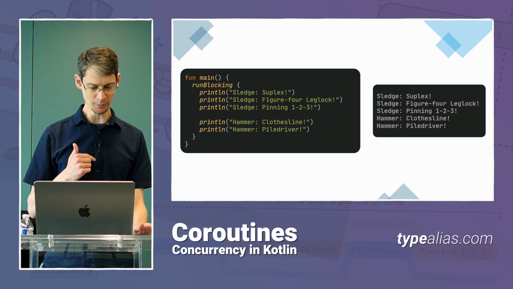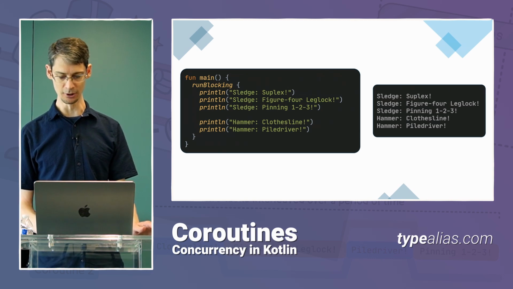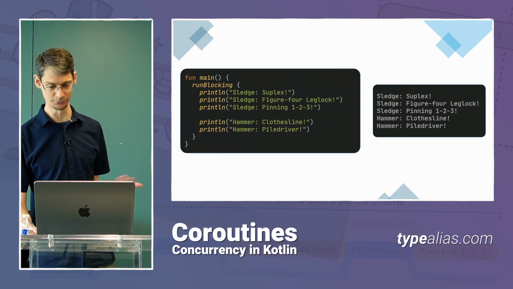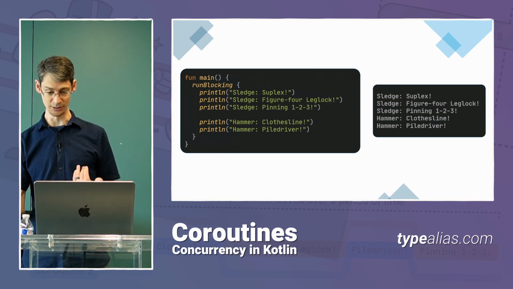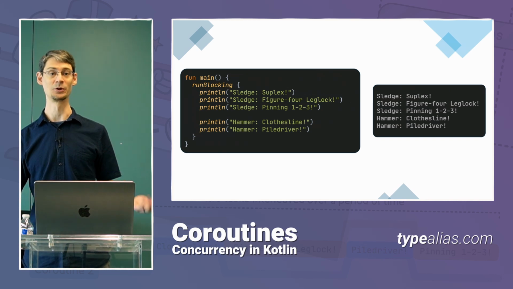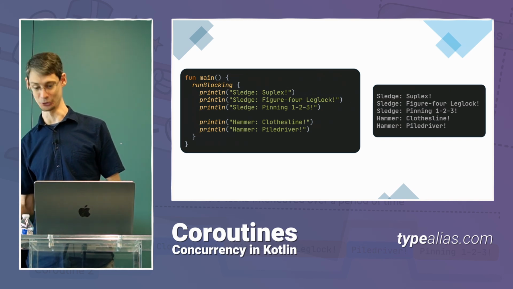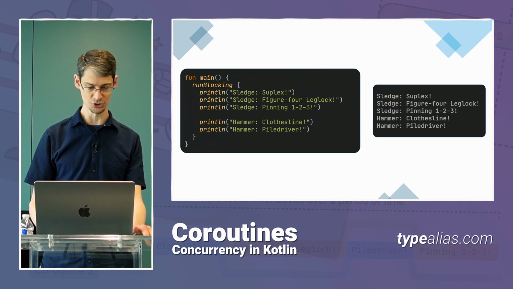So looking back at the code that we had before, we saw that the output wasn't what we wanted it to be. All of Sledge's moves are at the top, and all of Hammer's moves are at the bottom. So they're not trading places with each other. If we want our wrestlers to trade places with each other, we want to have each of the wrestlers in his own coroutine. So let's group the wrestling moves into two additional coroutines. We'll have one for Sledge and one for Hammer.